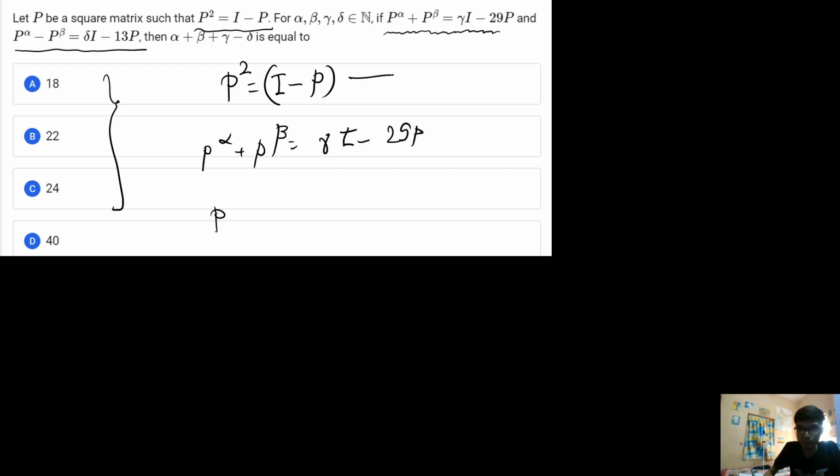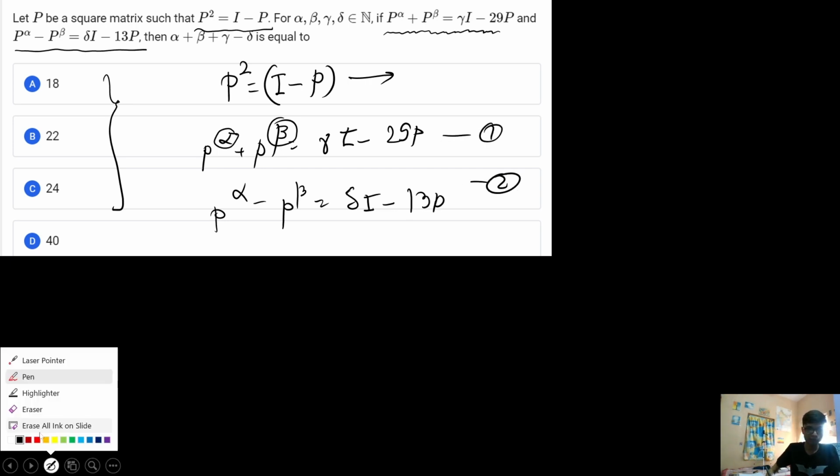So if I compute the higher powers of this p matrix to get alpha or beta, and then compare the results, we get the answer to this question. And the other equation is delta times identity matrix minus 13 times p. Now these two equations are given in the question.